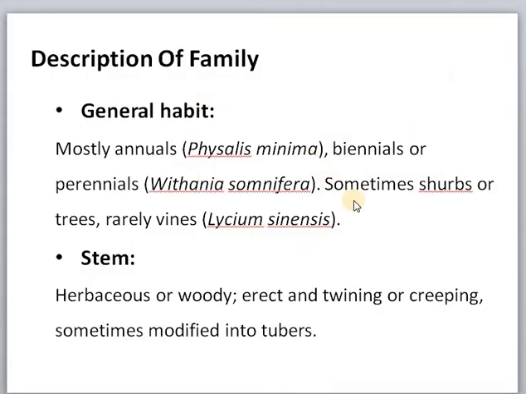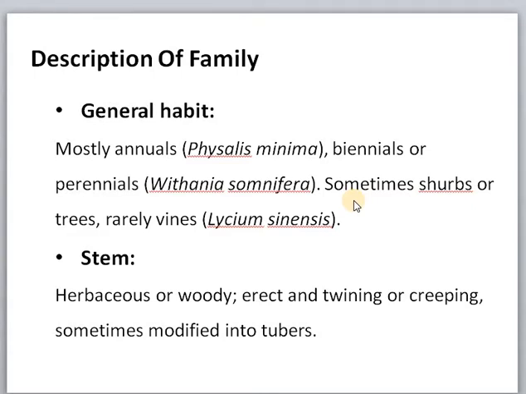Let's explain in detail. Coming to the general habit, these plants are mainly annual plants. Example, Physalis minima. They are biennials or perennials. Example, Withania somnifera. Annuals means they live for only one generation.